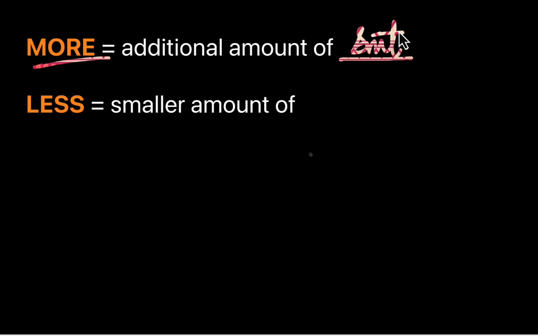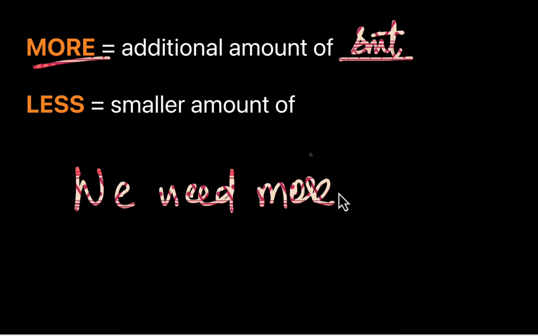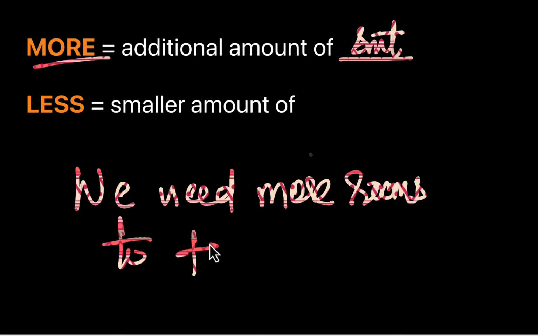You're talking about something that you've already talked about. For example, we need more rooms to take the classes.